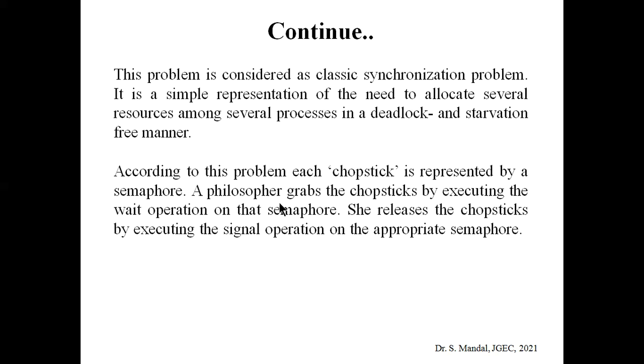Okay, it is a very simple representation where we need to allocate several resources among the several processes to avoid the deadlock, and also the starvation, because if a philosopher is not able to access the two chopsticks, he might starve. So we need to provide a process so that all the chopsticks can be shared by the neighbors.